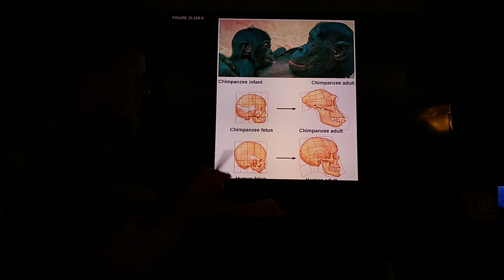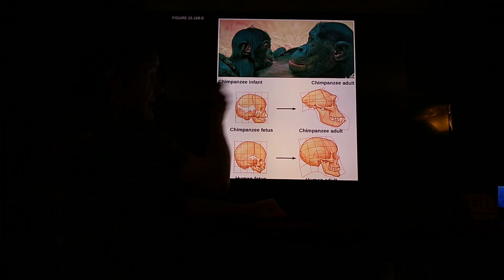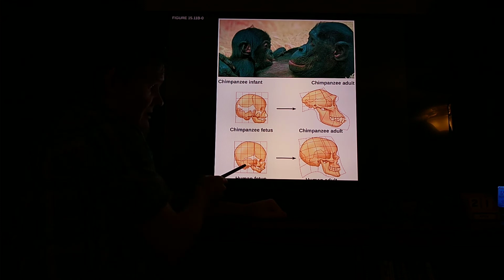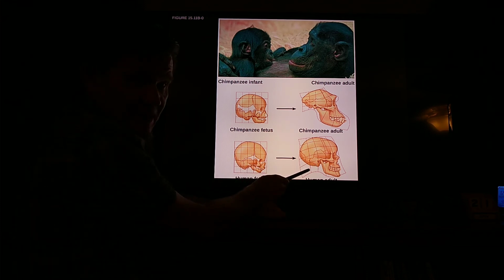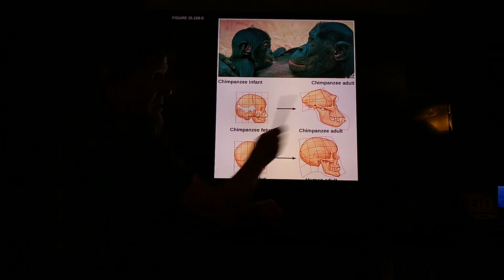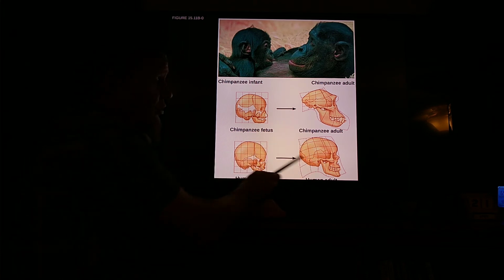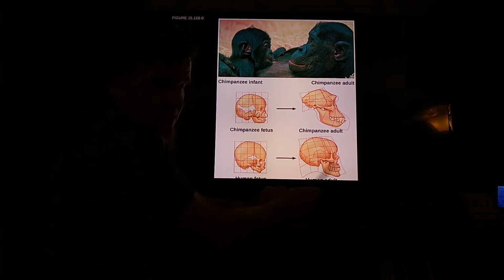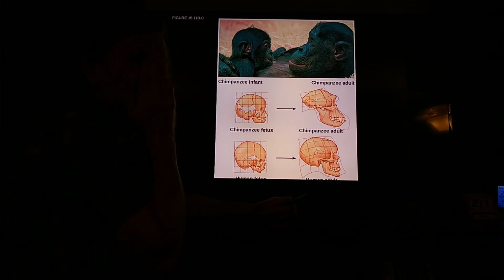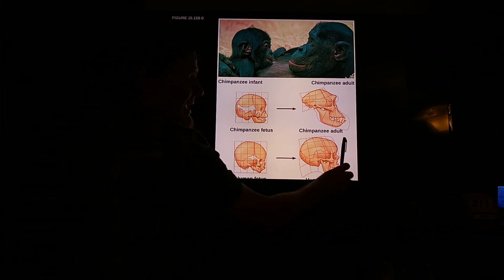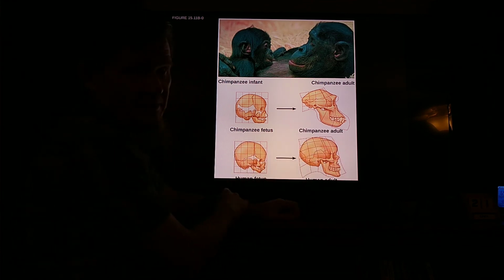Now look at the human. Same basic construction as the chimpanzee face. See how little the human face is distorted relative to the adult human versus the chimpanzee adult? We have what's called a pedomorphic face. Humans have a flat face. We have a baby face compared to most other mammals.